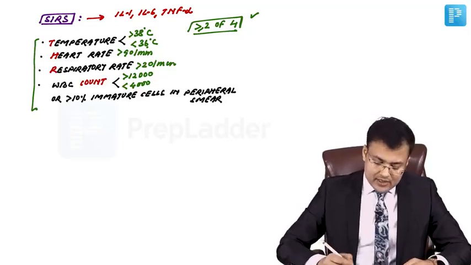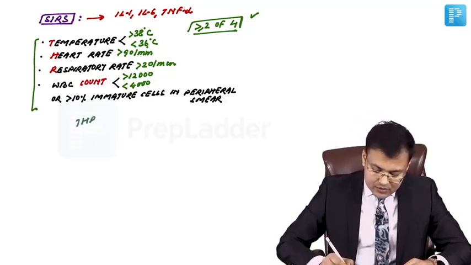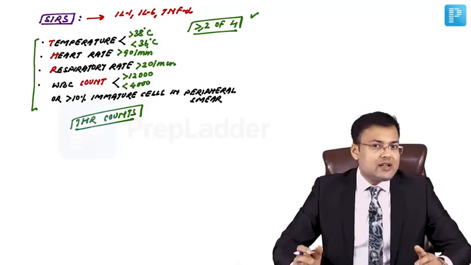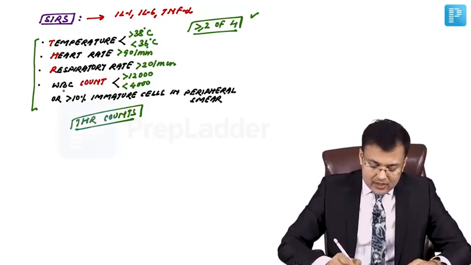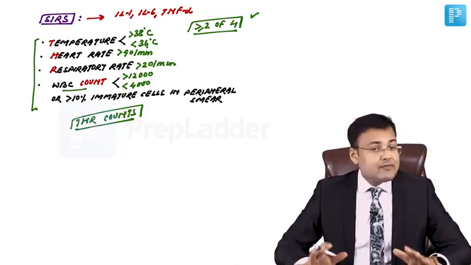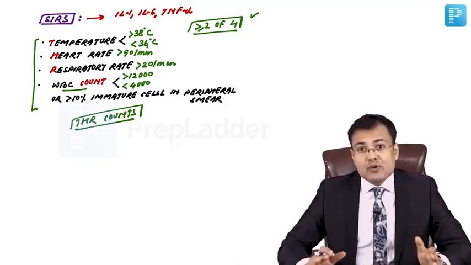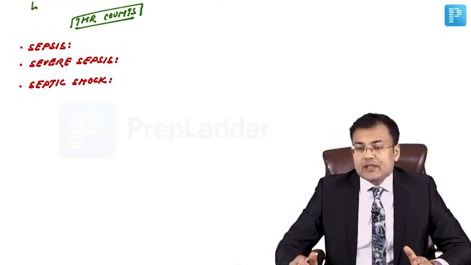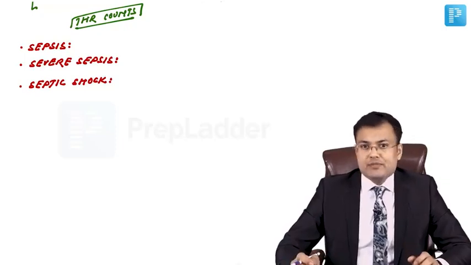How to remember? The mnemonic is THR counts. T temperature, H heart rate, R respiratory rate, count means WBC count. It's a very important, frequently asked one-liner, so you have to remember. Three other definitions are asked. What is sepsis? What is severe sepsis? And what is septic shock?